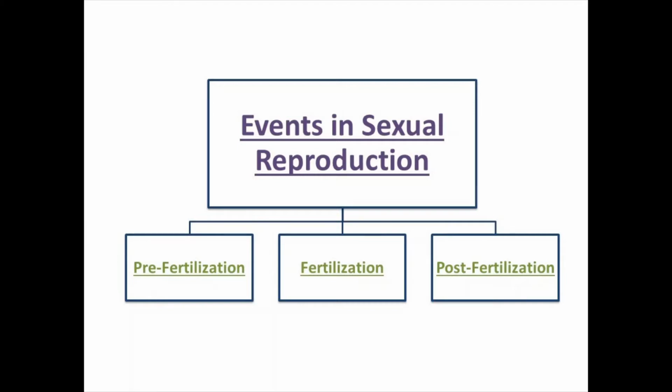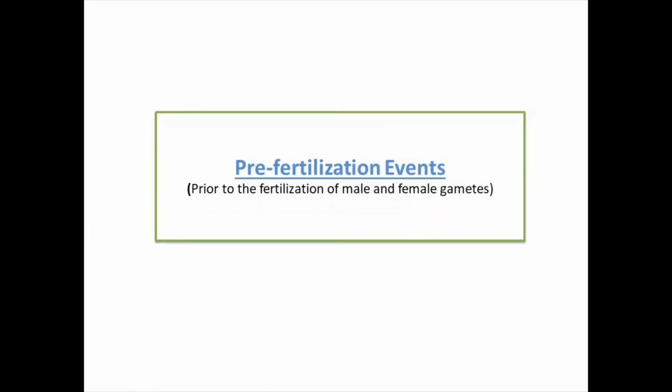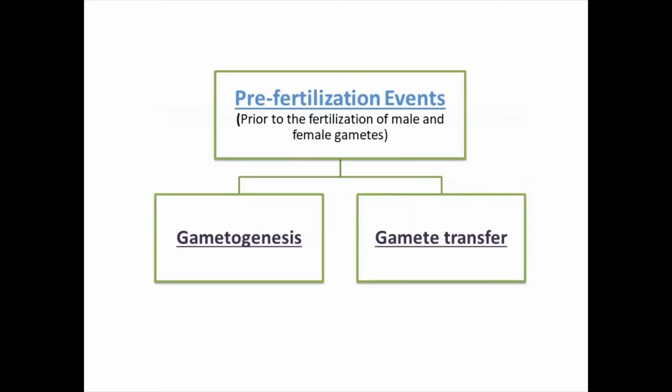So starting with the first, the pre-fertilization events in sexual reproduction. Pre indicates first, pehle. Pre-fertilization events means, before fertilization, what are the events? Before fertilization there are two main events. Number one is gametogenesis and second is gamete transfer.